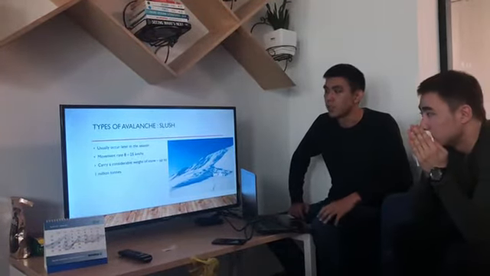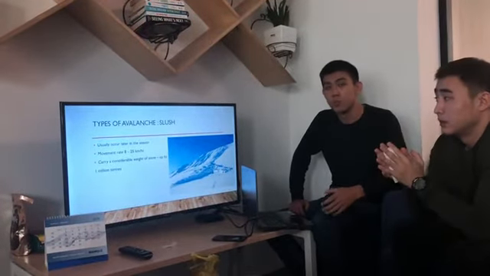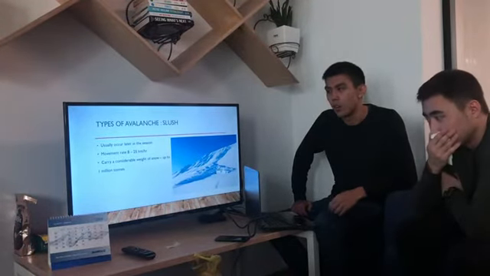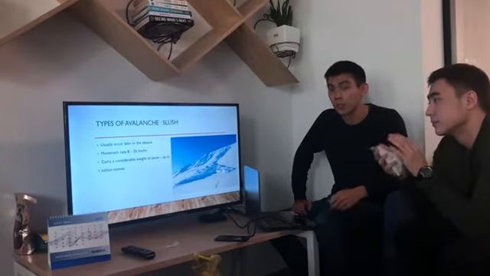And the next type of avalanche is slush. It usually occurs later in the season, with a movement speed from 8 to 25 km per hour. It can also carry a considerable weight of snow, up to 1 million tons.